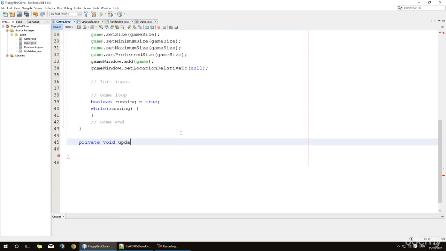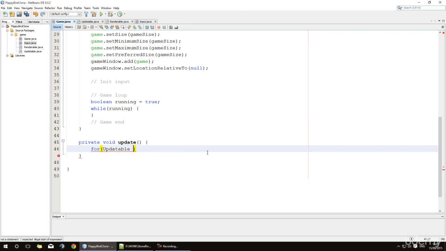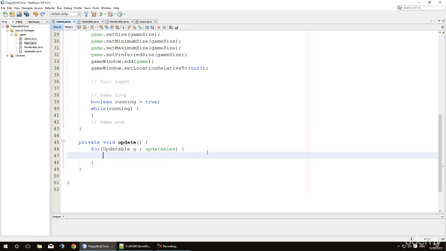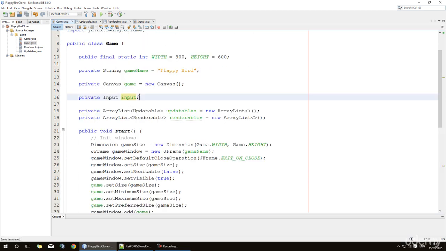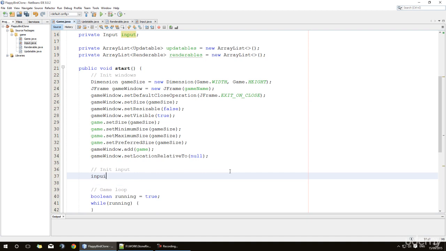We have private void update, and this is going to be called somewhere in our game loop once we come to the logic, but this is pretty simple. We simply say for updatable, call it u, in the array list updatables, we call u.update and put in input. That's the global variable we made here, and just to remind ourselves, we will make sure we initialize this here.